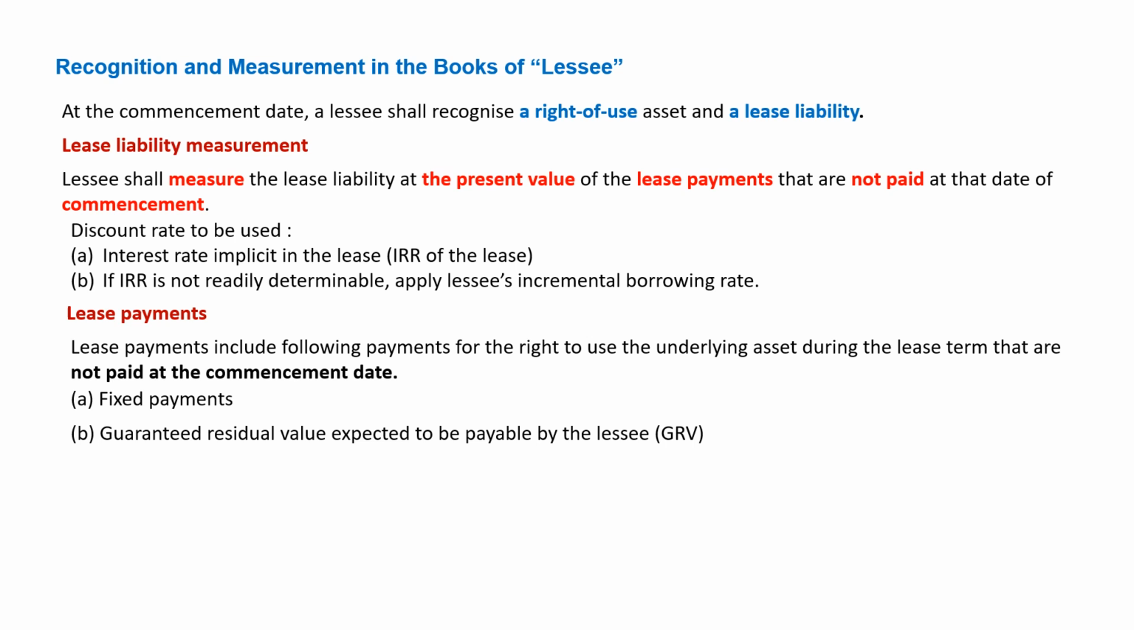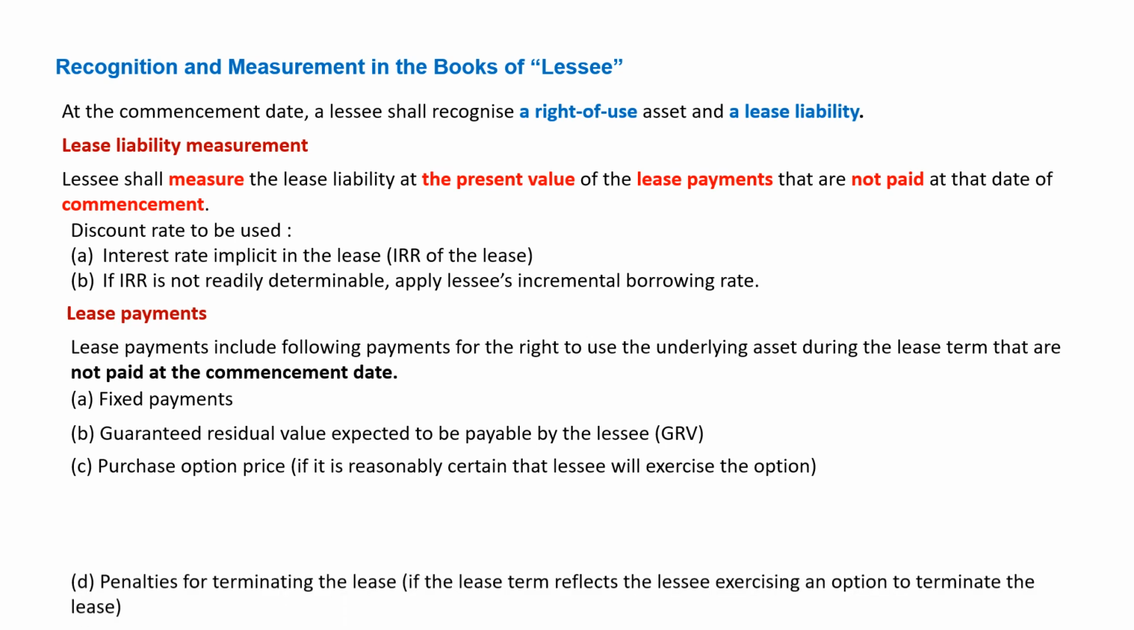Any guaranteed residual value expected to be payable by the lessee. That means at the end of the contract, if any guaranteed value has to be paid to the lessor, that has to be considered. Point C, mostly purchase option price. That means if you are deciding to buy the asset in between the contract or before the end of the contract, then you have to consider the purchase value.